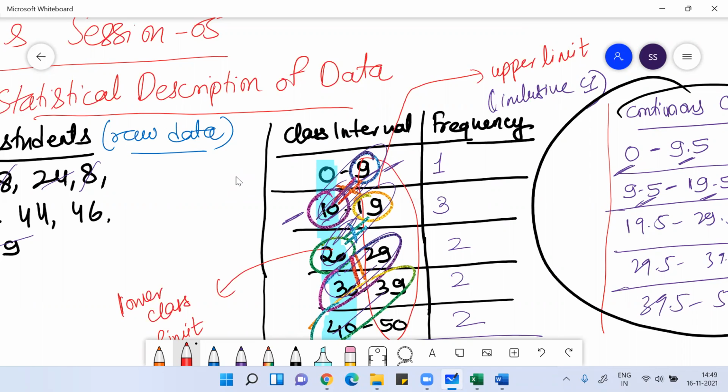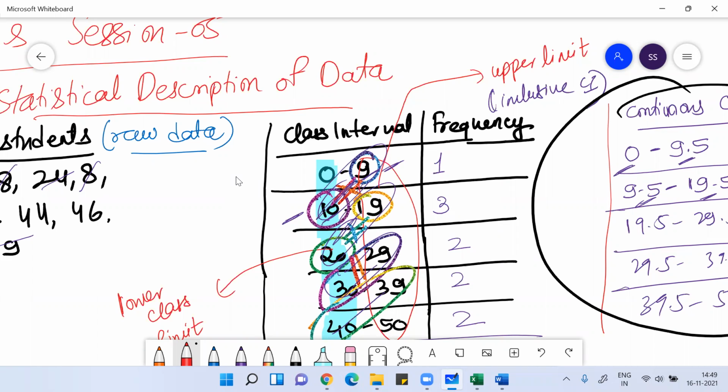If they are not the same, then it is an inclusive class interval or discrete class interval. Whenever we work on any form of statistical calculation, we need to make sure that our data is in continuous class intervals. So we need to convert the discrete class interval into a continuous class interval. How will we convert it? We subtract d by 2 from the lower class limit, and we add d by 2 to the upper class limit. The values we get are called the lower class boundary and upper class boundary.